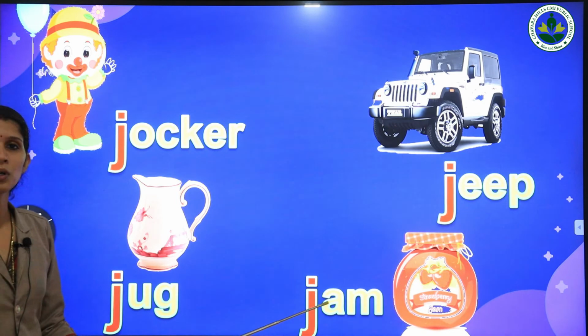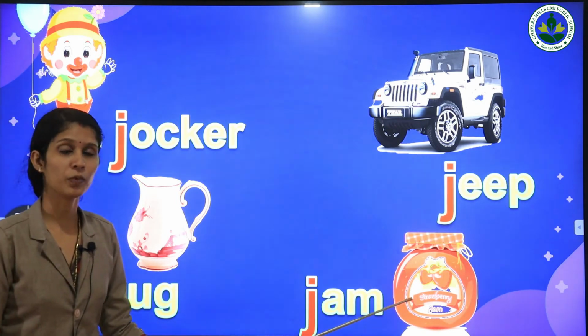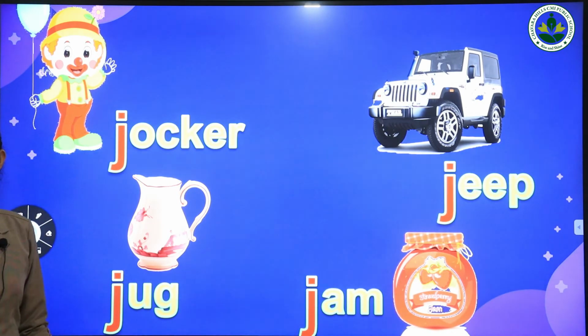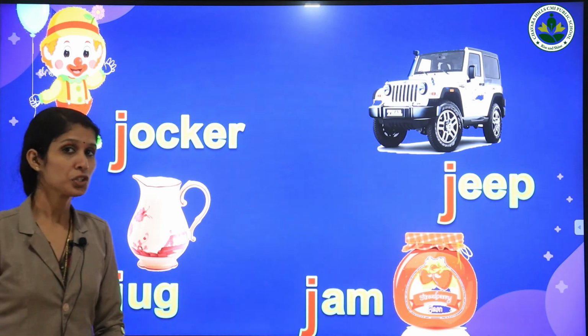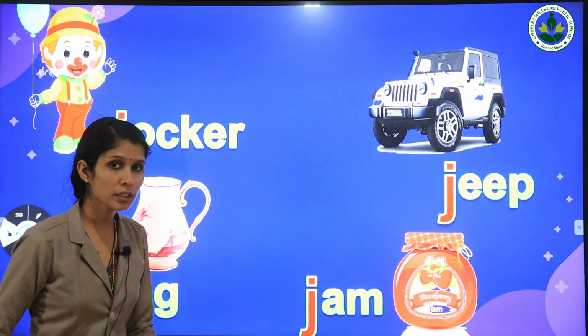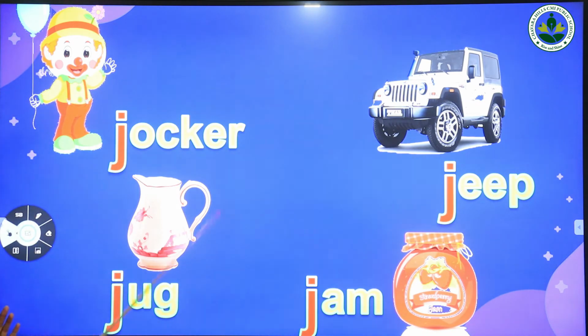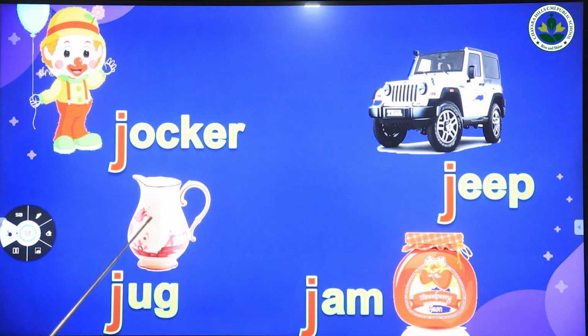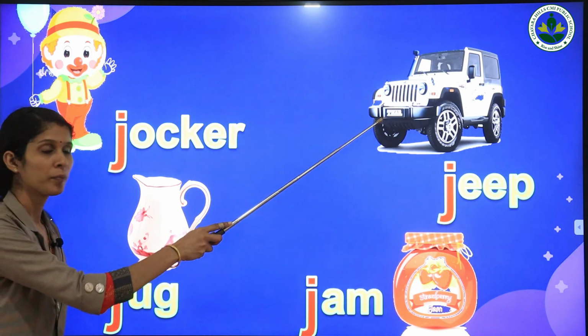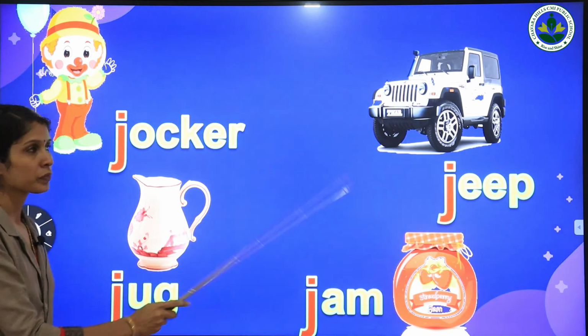J is for jam. Once again, J is for jam. Children, do you like to eat jam? Yes, very good. So, these are the words starting with letter J. Repeat after me. Joker, jug, jeep, jam.